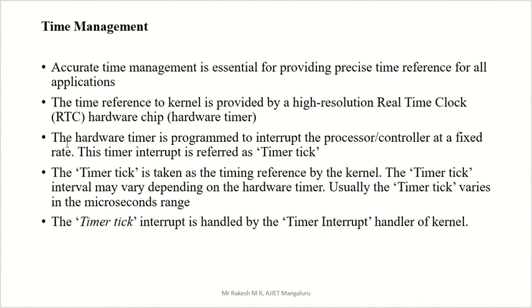So I will read it again. The hardware timer, that means the real time clock, is programmed manually to interrupt the processor, that means the CPU. In order to interrupt the CPU, we program that hardware timer at a fixed rate. That means after 3 seconds we need an interrupt, after 6 seconds we need an interrupt, like that we set it. This timer interrupt is called the timer tick.